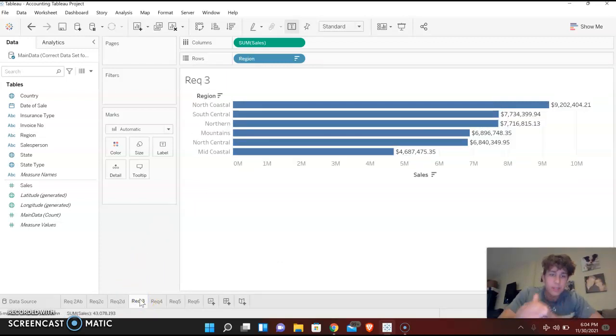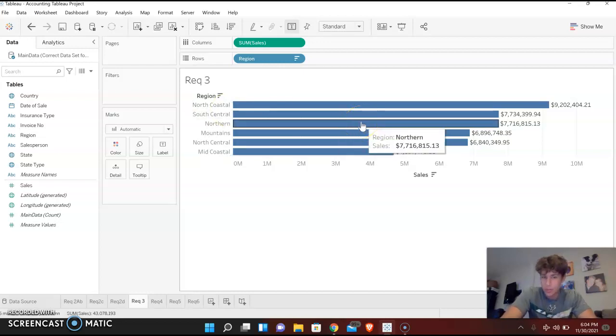All right, here's breaking it up into regions. So North Coastal, South Central, Northern Mountains, North Central, Mid Coastal. And it's showing you how much they sold in each region. So the highest region here, lowest region there.